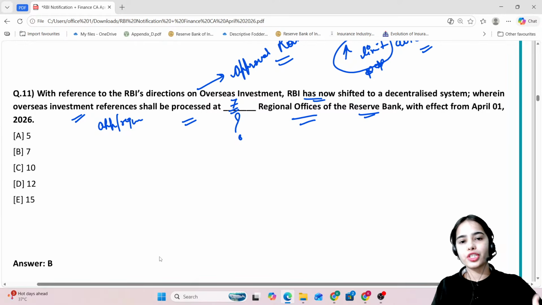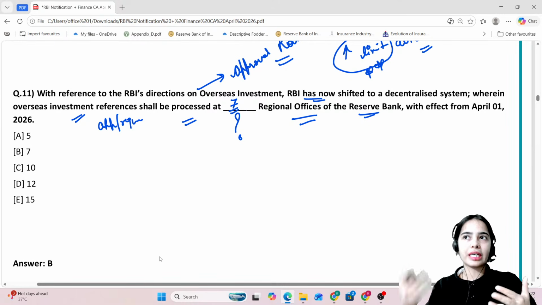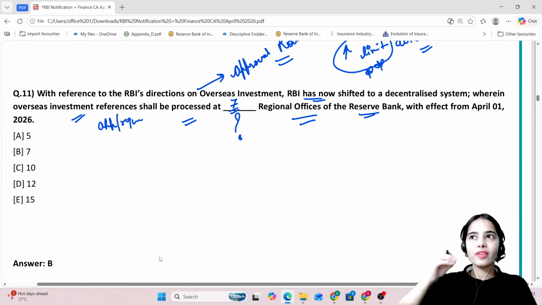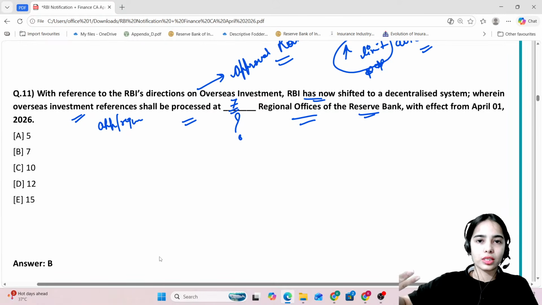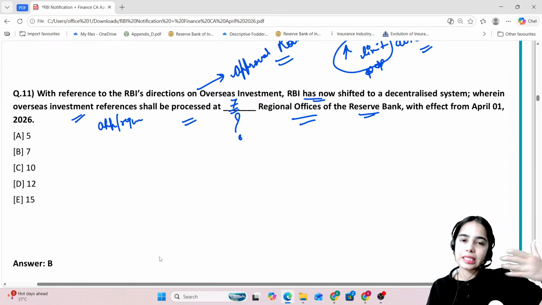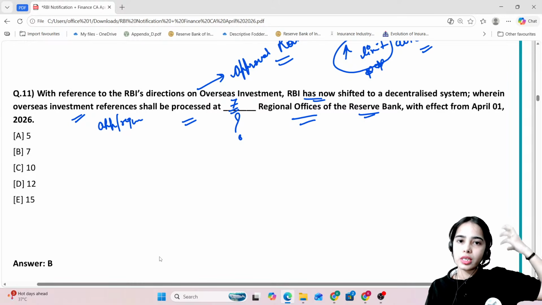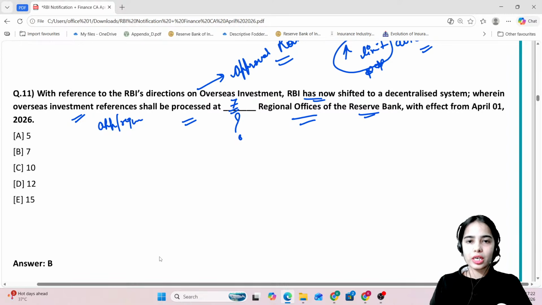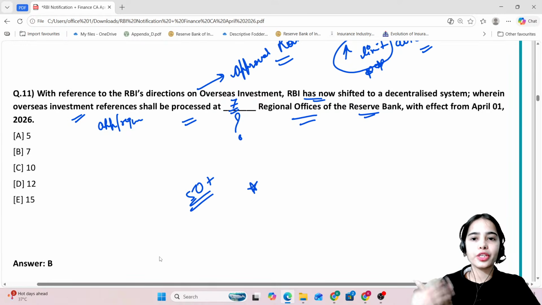Even in examination, maybe you will not be able to recall immediately, but in the back of the mind, you will understand that you have studied it somewhere. So you will have to have the recall. And even if your gut is saying that this can be the answer, that is basically because you have studied it and your subconscious mind is able to remember it. So try to believe in your gut, try to believe in that feeling, and try to answer the questions. Now 50 plus questions are there, so see if your gut, your subconscious mind is able to take you in the right direction or not. So try to answer the questions.